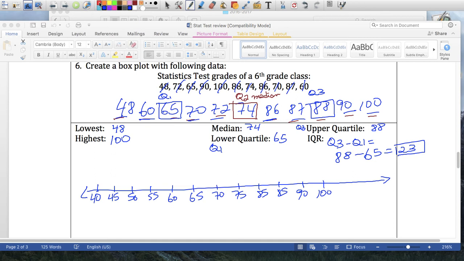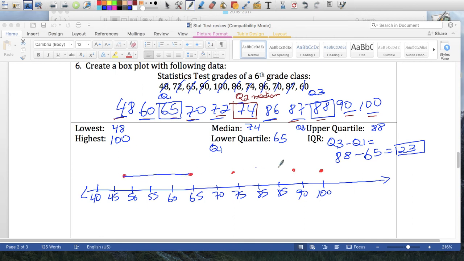Okay, so let's use our 5-point summary here, our 5 points necessary here. So the lowest is 48, so about here. Highest, about here. Median 74, just a little bit under 75. Lower quartile 65, upper quartile is 88. So let's draw our box plot or our box and whisker.